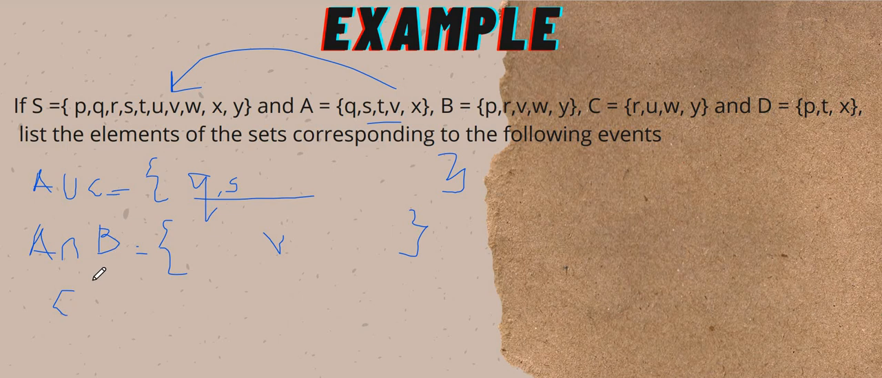Okay, so now C prime, or the complement of C. So C, just now, was R, U, W, Y.